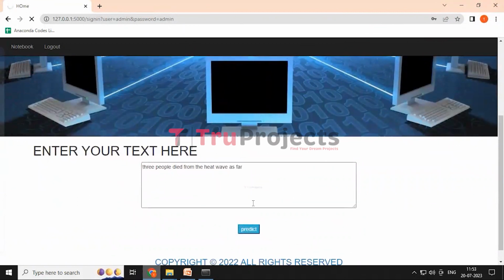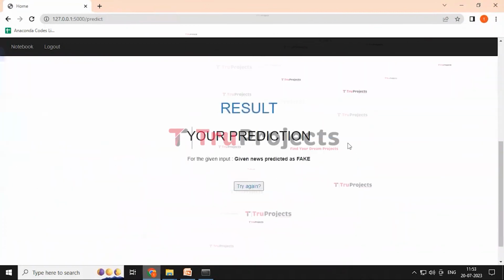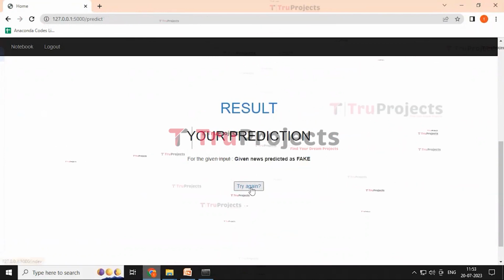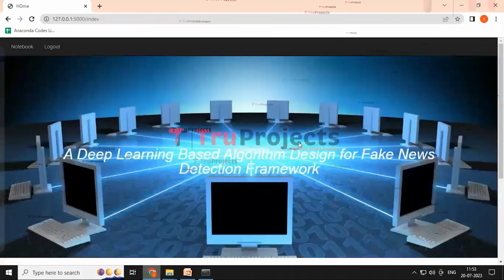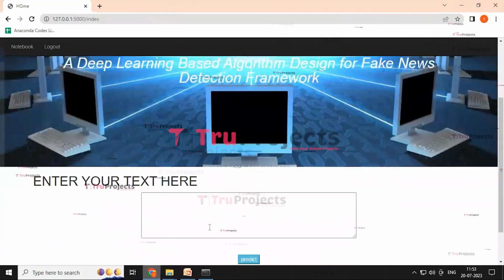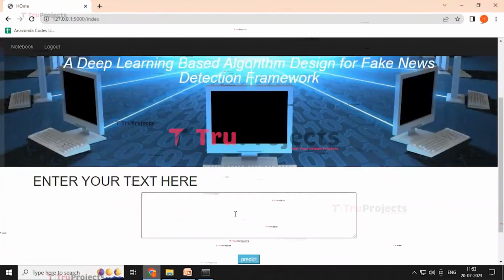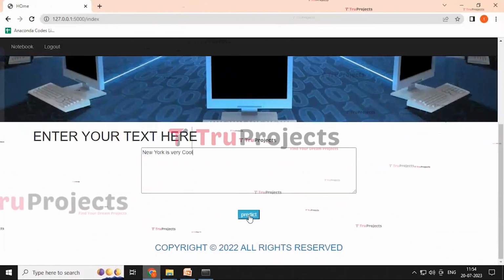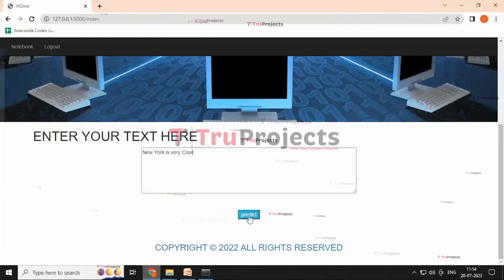Click on the predict button, and here it redirected to the result page and gave the prediction that the given news is predicted as fake. Use this try again button and it redirects to the index page, and here we can give a message like, New York is very cool, and then click on the predict button to test whether this message is fake or genuine.